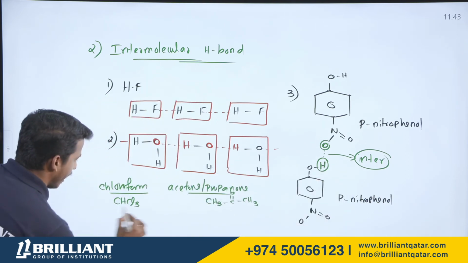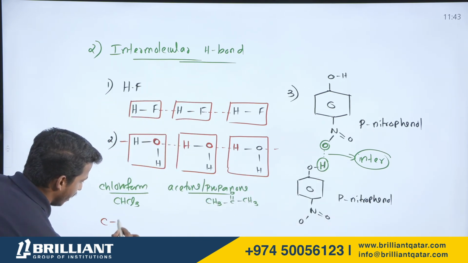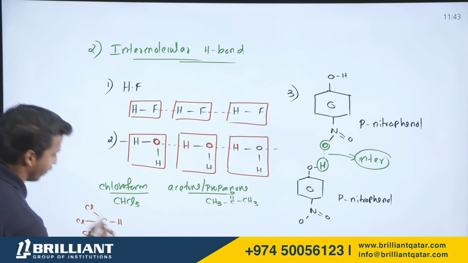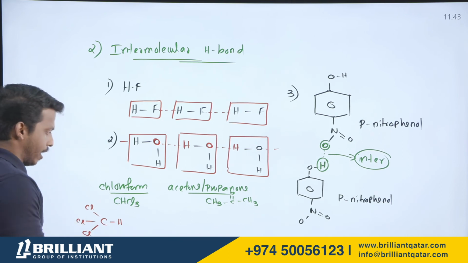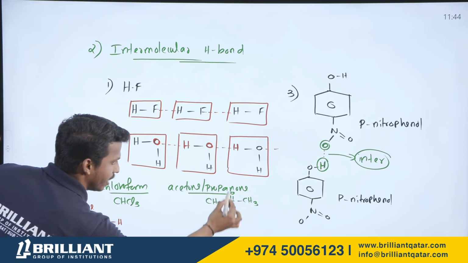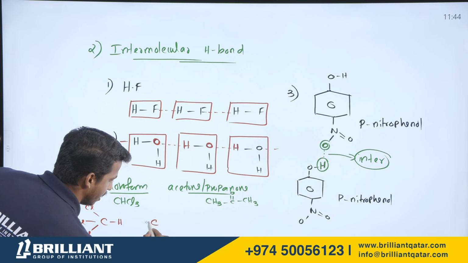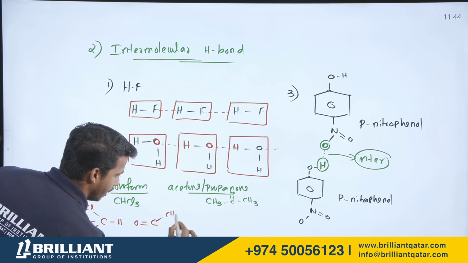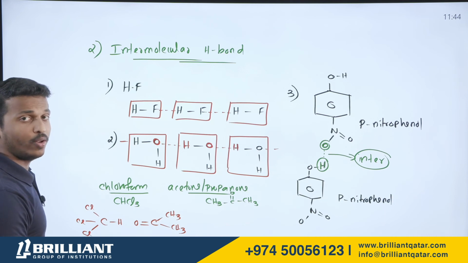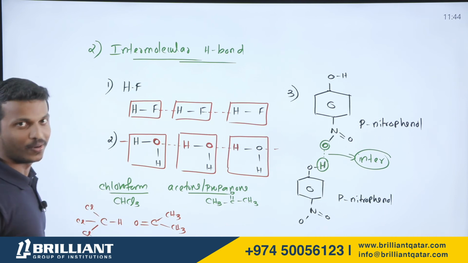CHCl3 has a tetrahedral geometry. You can draw it in any way, no issue. Let me write acetone like this, CH3COCH3. Can you tell me where is the hydrogen bond?